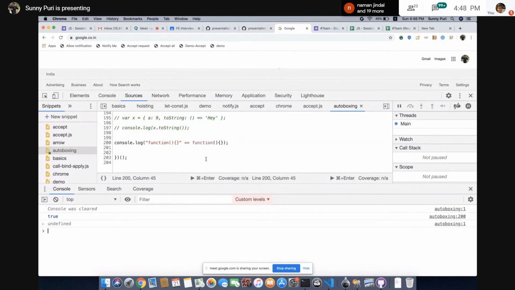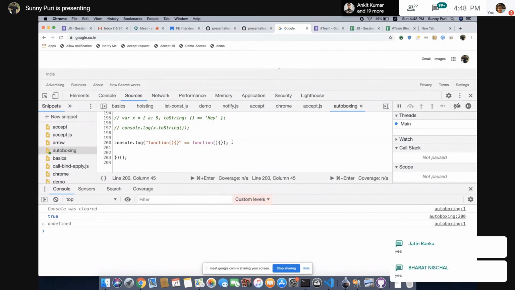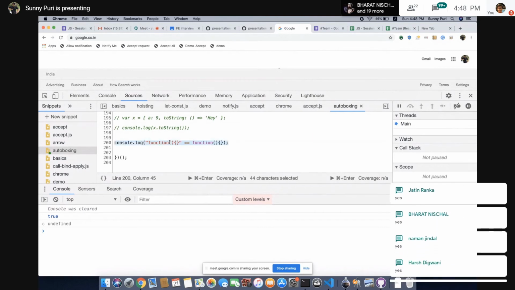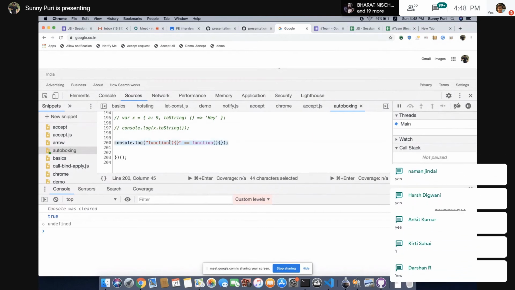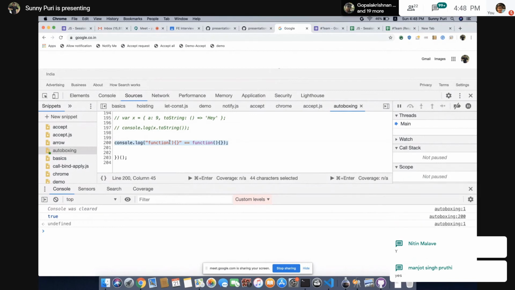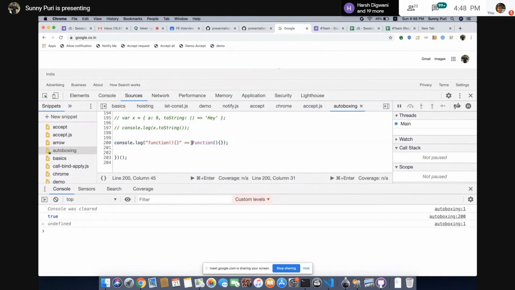So conversion is only going to happen when the types are different. If the types are the same, coercion will not happen. That's why function equal to function is false, and with the string it is true. This is clear, guys? If you see this quiz before the session, you'll say what the heck is going on, why it is equivalent to a function. But if you're not familiar with the coercion concept, no one can teach these things without coercion and without double equal and triple equal. If I say triple equal, what will happen now?